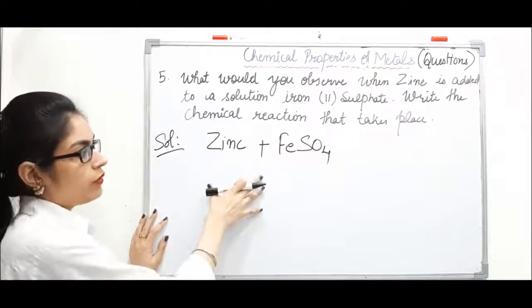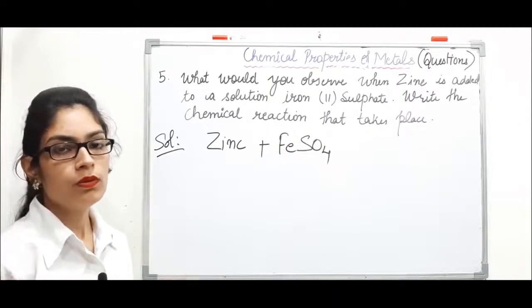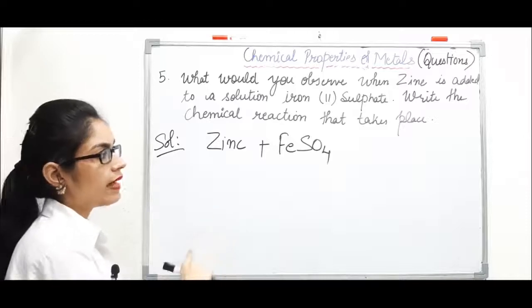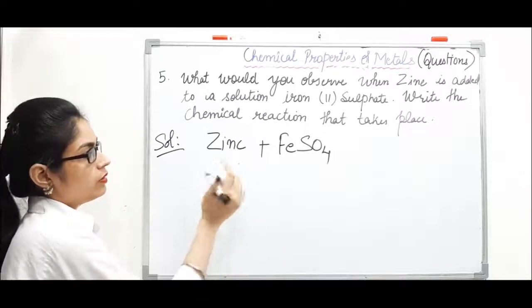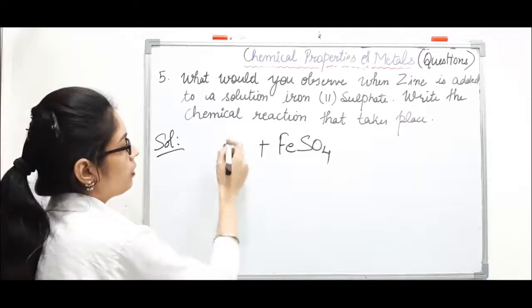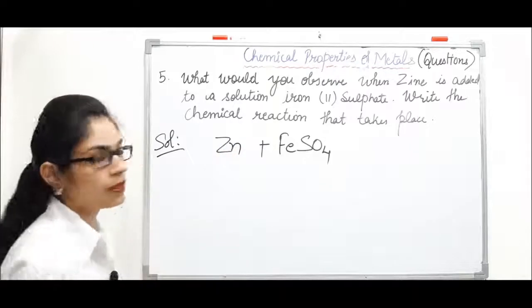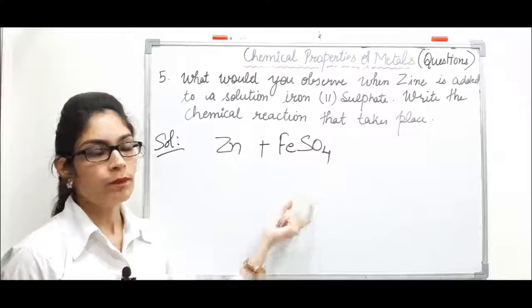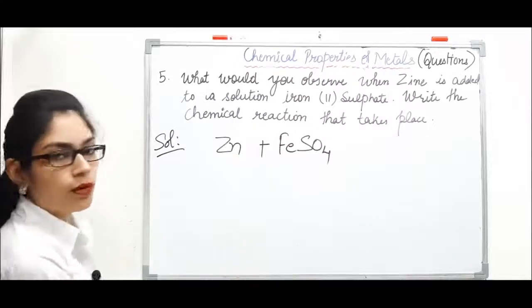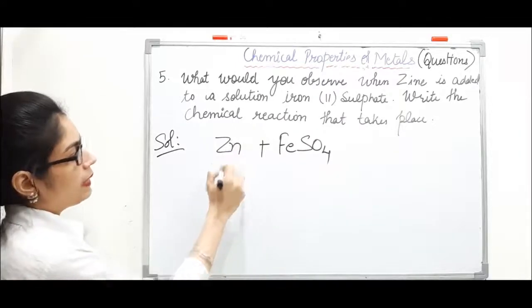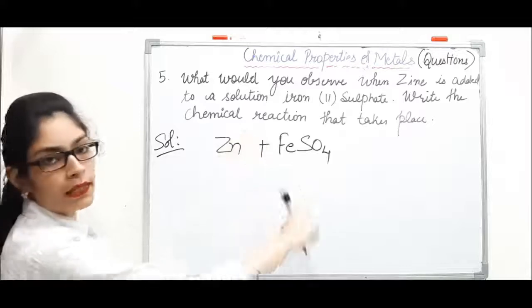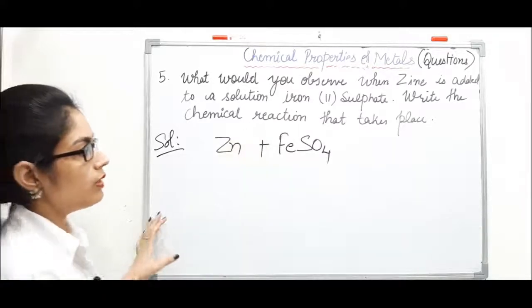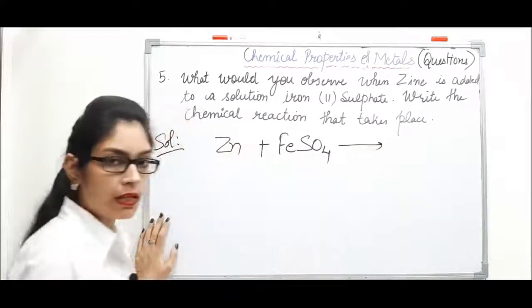For this type of question, you have to look at the reactivity series. In chemical properties we have discussed the reaction of metal A with salt of metal B. Here metal A is zinc and metal B is iron. So we have to see whether this reaction will take place or not.